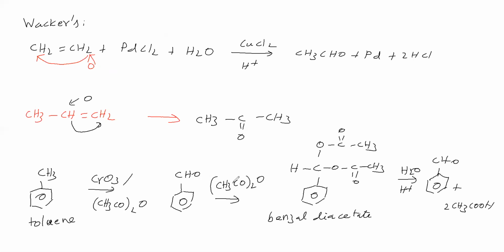CHO on reaction with acetic anhydride gives benzal diacetate. This benzal diacetate is inert to oxidation. It will not undergo oxidation. On hydrolysis in the presence of acid it gives benzaldehyde. So to prepare benzaldehyde with CrO3, we must take acetic anhydride as the solvent. Okay, sir.